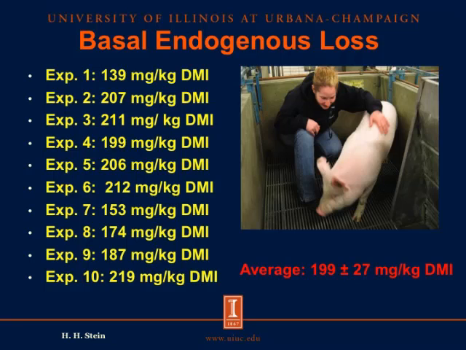So we can conclude from this that we can calculate values for standardized total tract digestibility by correcting apparent total tract digestibility values for basal endogenous losses, and we can use a value for basal endogenous losses of about 199 or 200 milligram per kilogram dry matter intake.